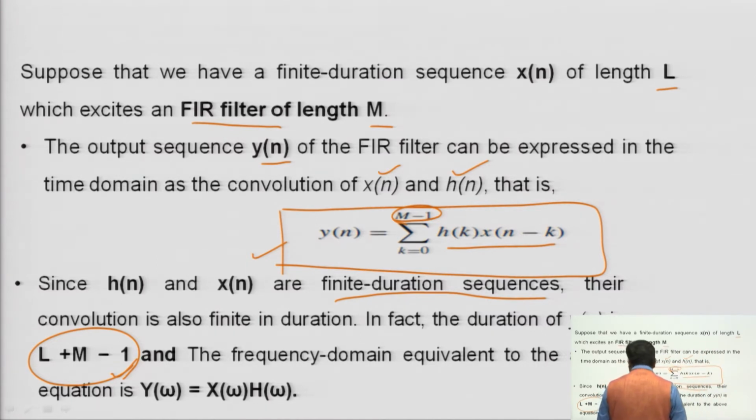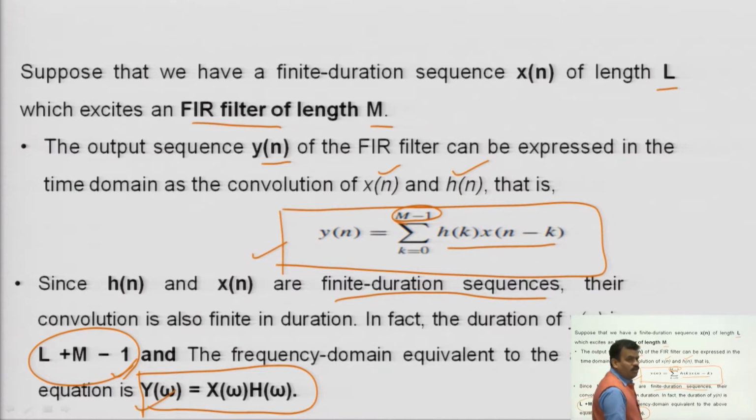And the frequency domain equivalent is, if you take its frequency, simply Y(omega) is equal to X(omega) into H(omega).